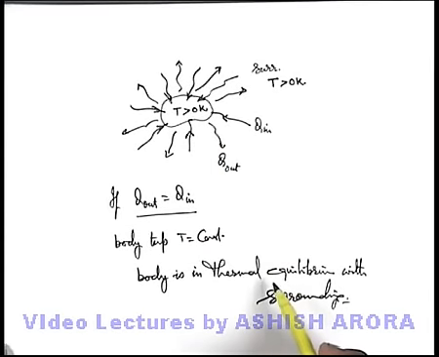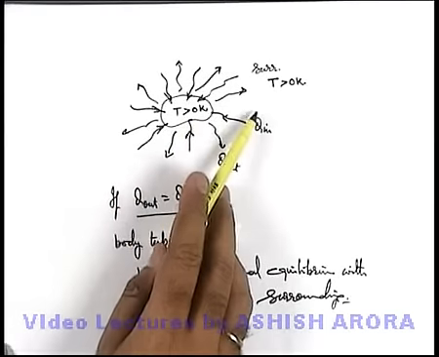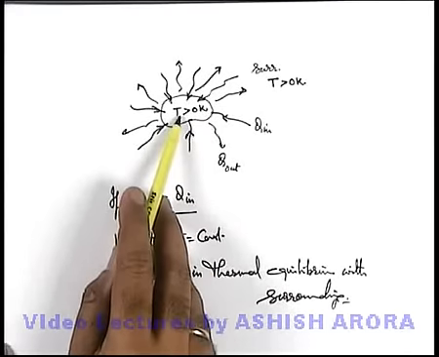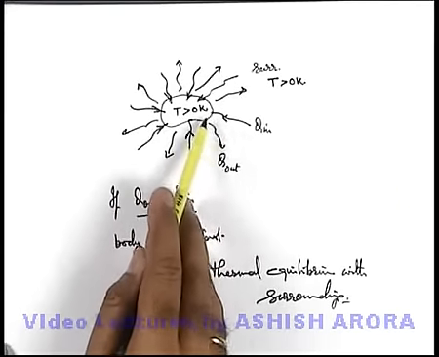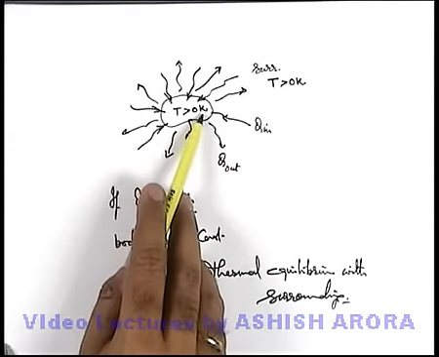In this situation, the temperature of the surrounding and the body are equal, so the rate at which it is losing heat is equal to the rate at which it is absorbing heat.